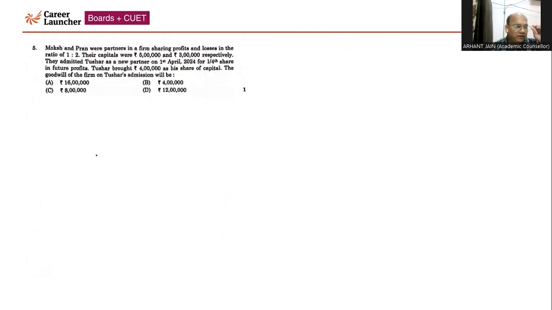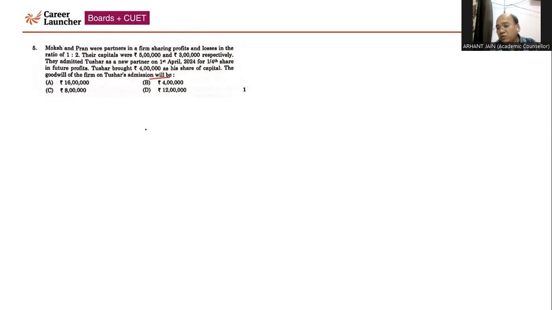Now, question number 5. With respect to question number 5, Moksh and Pran are partners sharing profit and loss in the ratio of 1 is to 2. The capitals are 5 lakh and 3 lakh respectively. They admitted Tushar as a new partner for 1/4 share in the future profit. Tushar brought 4 lakh rupees as his capital. The goodwill of the firm on Tushar's admission. This is a case of hidden goodwill.